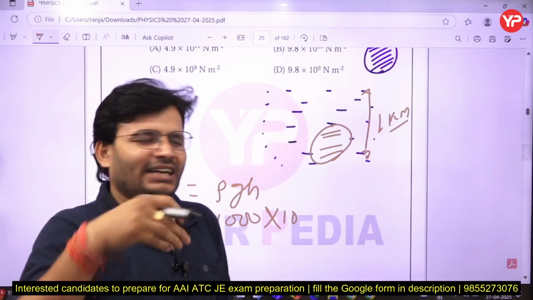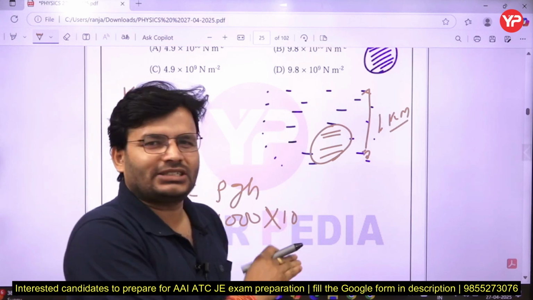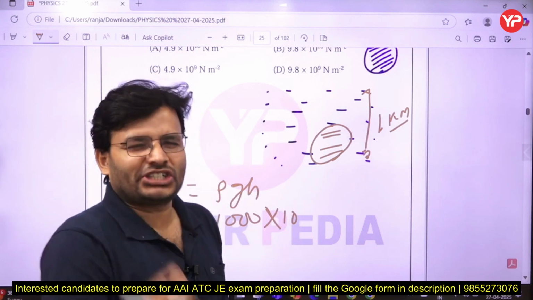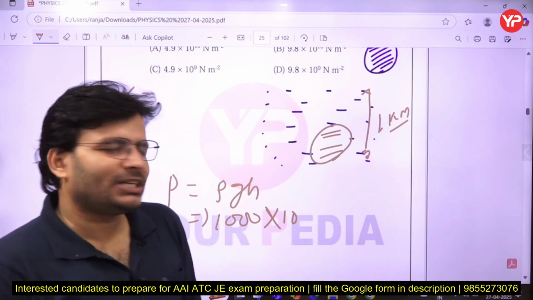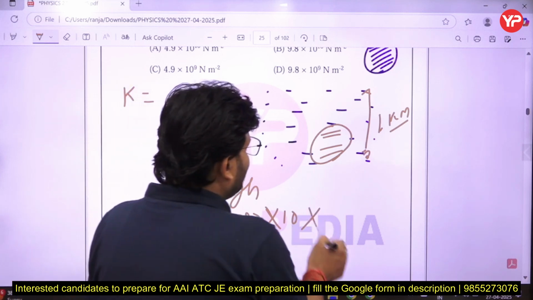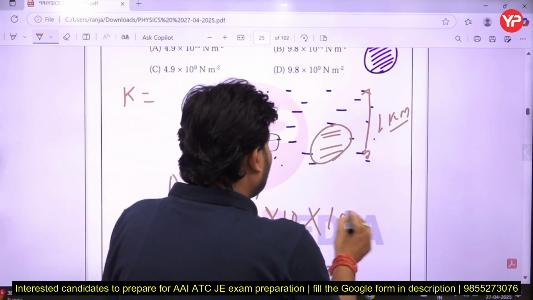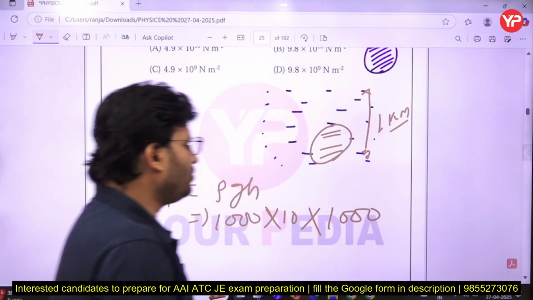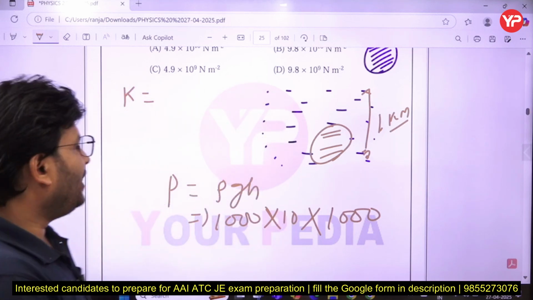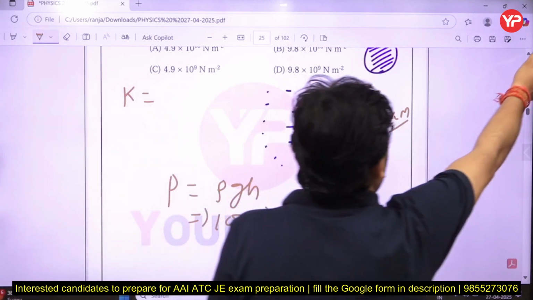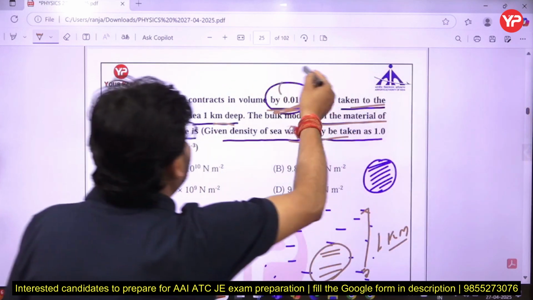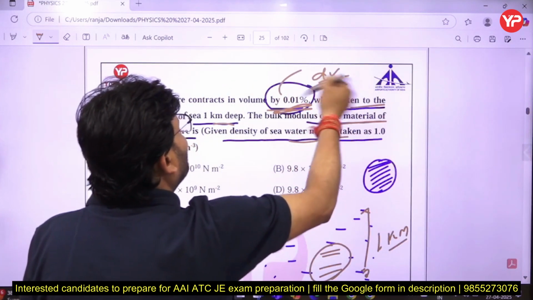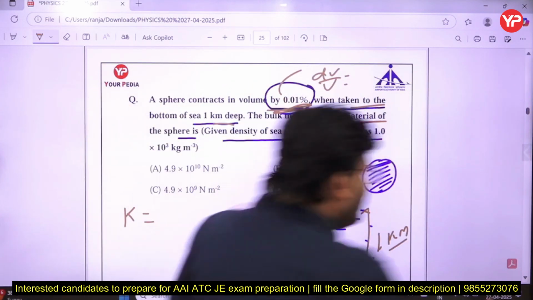Later, once I get the answer, I will choose the closest option, but better to take 10. H is given as 1 kilometer, that means 1000 meter. From that you will get P, and the volumetric strain is itself given here, dV upon V, in the form of percentage. Just put the value.